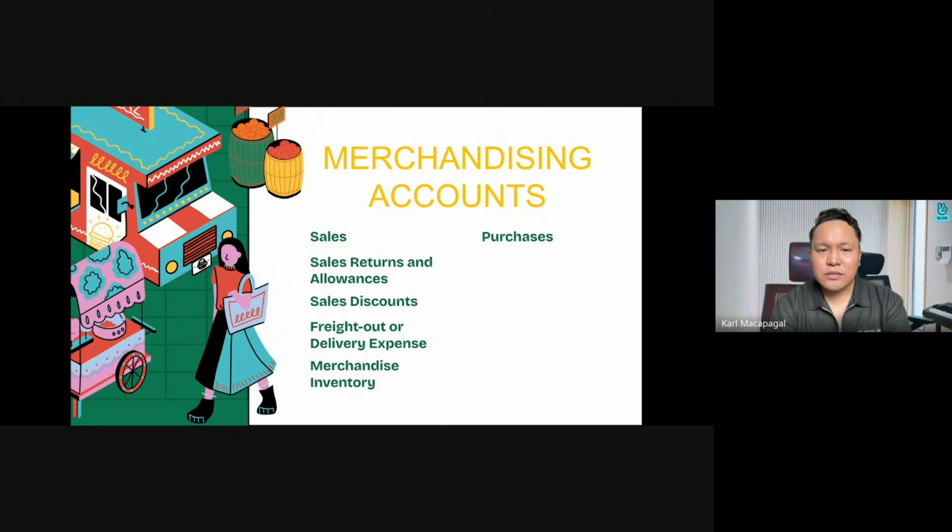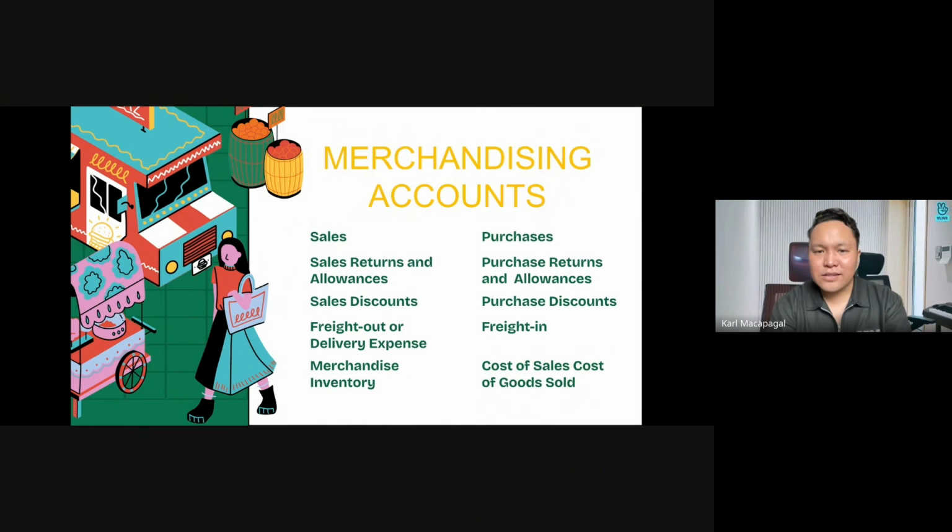These are the different accounts in merchandising. We have sales returns and allowances, sales discount, freight out or delivery expense, merchandise inventory or simply inventory, purchases, purchase returns and allowances, purchase discounts, freight in, cost of sales, or cost of goods sold.